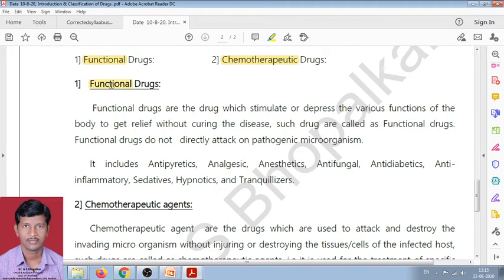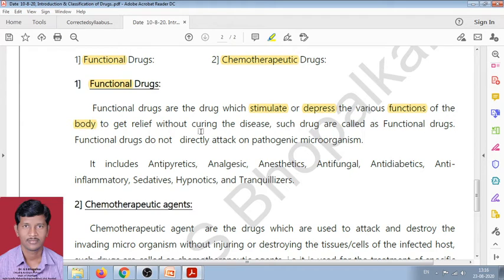The first one is functional drugs. What are functional drugs? The functional drugs are those drugs which stimulate or depress the various functions of the body.